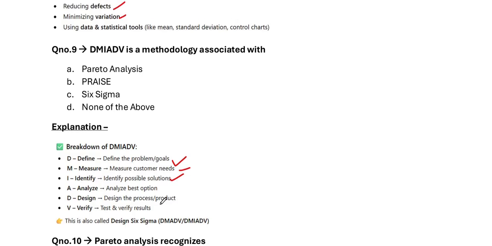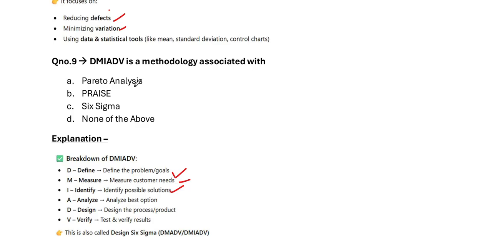This is also called Design Six Sigma. Why other options are wrong? Because A, Pareto analysis. This is just a tool which includes 80-20 rule. And Six Sigma is the correct answer.